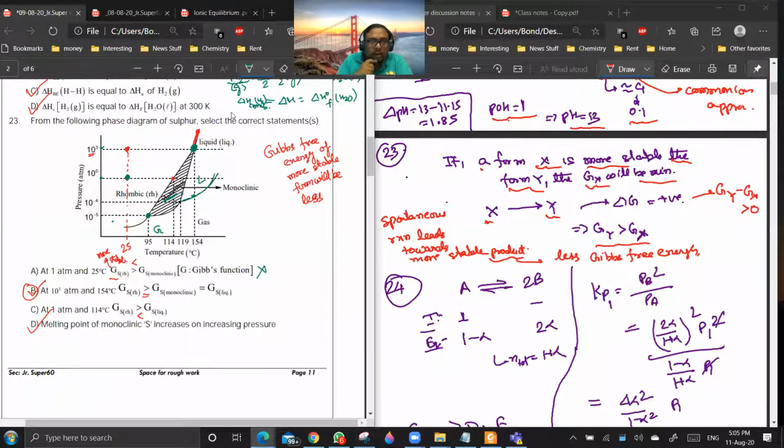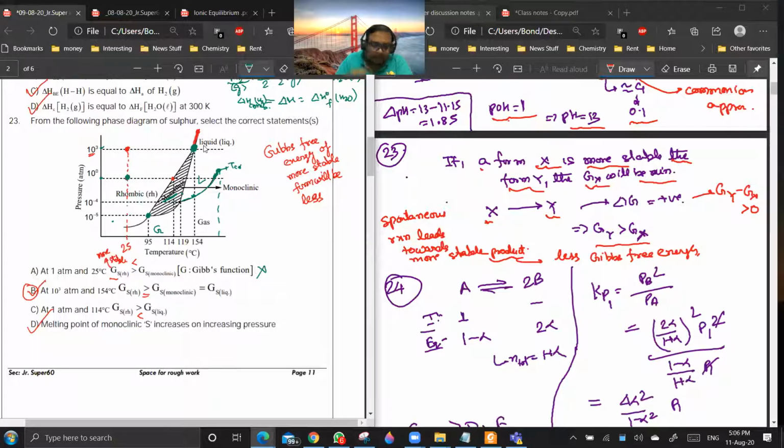Actually, no, only 3 phases are in equilibrium. After this point is the critical point, after which liquid and gas will be the same. So it will be a triple point type of thing only, not a quadruple point.